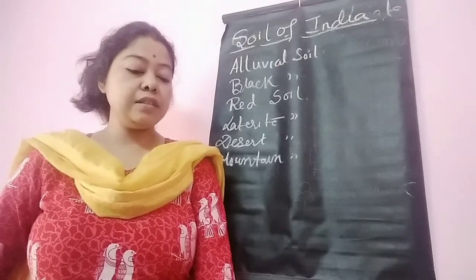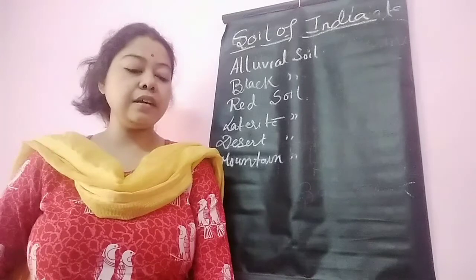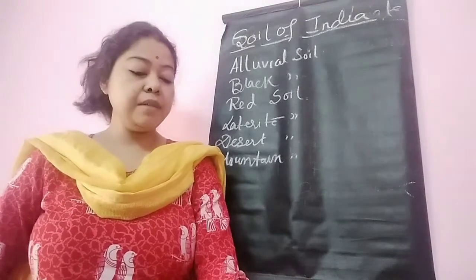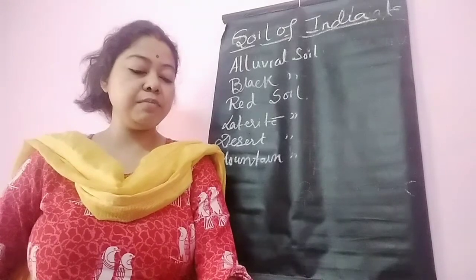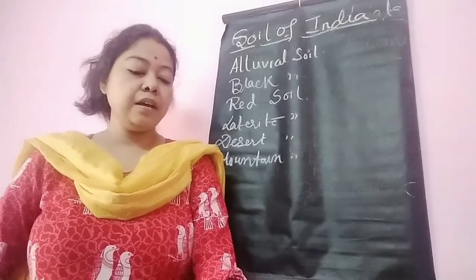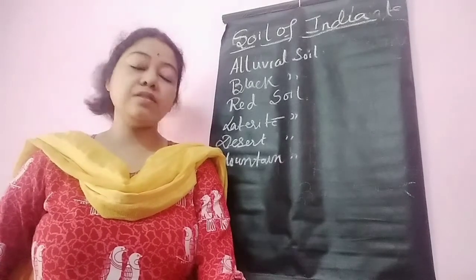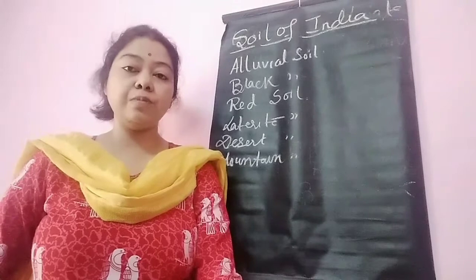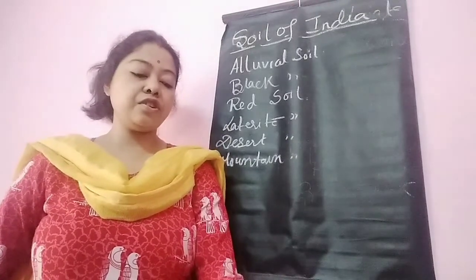The color is mainly dark and the texture is rocky. It is a mixed mineral soil composed of potash, phosphorus and lime. Tea, coffee and spices grow well here. It is mainly found in Assam, Kashmir, Himachal Pradesh, etc.